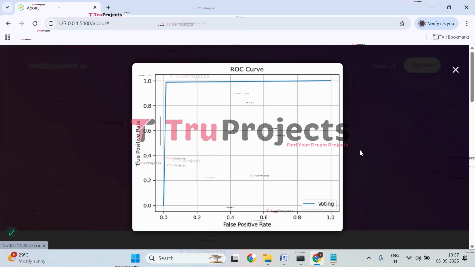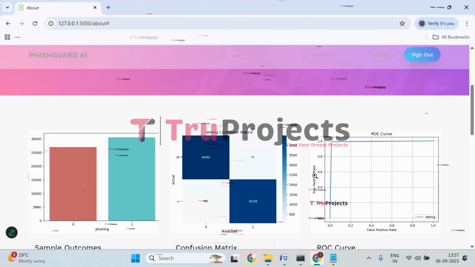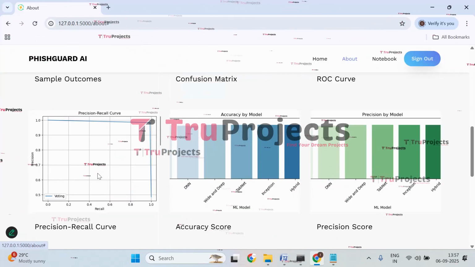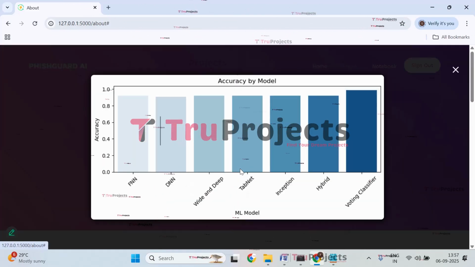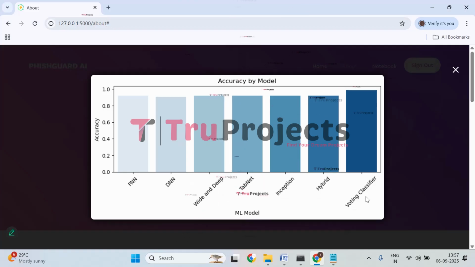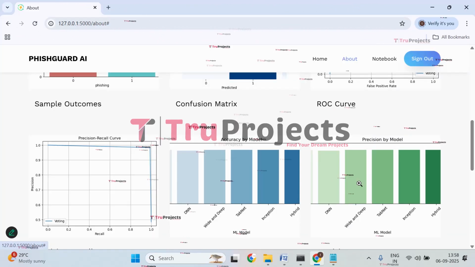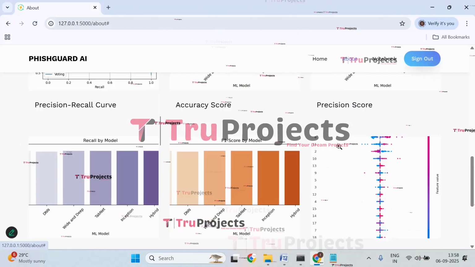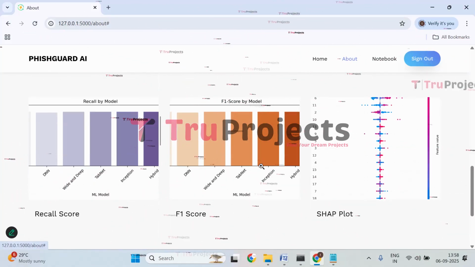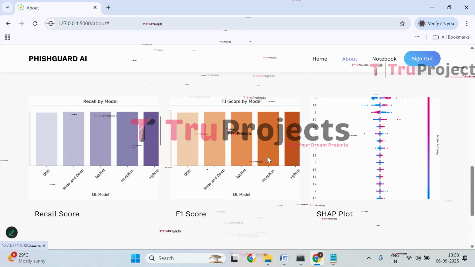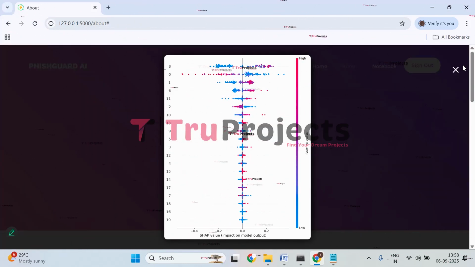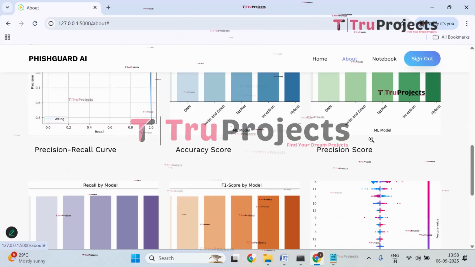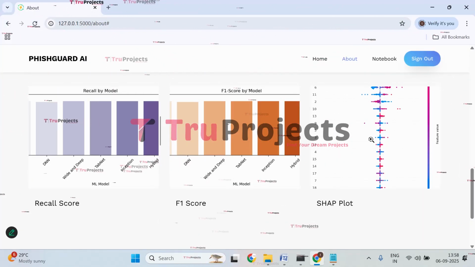And here we have the ROC curve. This is the precision recall curve graph. And here we have the accuracy comparison graph. On the x-axis we have all the models that we have trained, and on the y-axis we have accuracy. Similarly, we have precision, recall, and F1 score. And here we have the SHAP plot, which shows the feature importance in predicting that variable. That's all. We're done with the graphs.